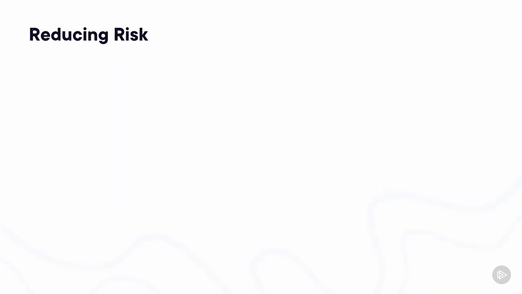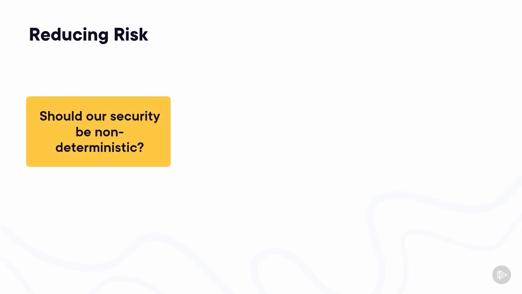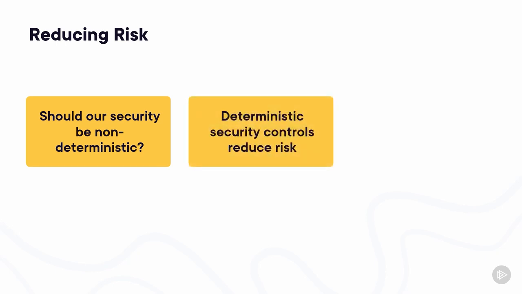Security is all about risk reduction. Earlier, we asked the question, with non-deterministic functionality, should our security also be non-deterministic? The answer to that might actually be yes. Those checks for harmful content, prompt injection, and jailbreaks could be performed by LLMs. Deterministic security controls that we put in place reduce the risk of vulnerabilities. But in theory, they never reduce it to zero. There's always some risk of a vulnerability being present.